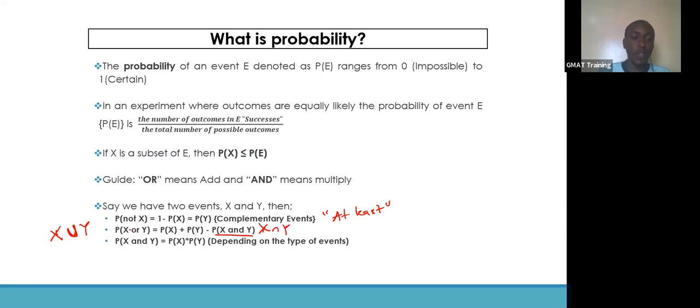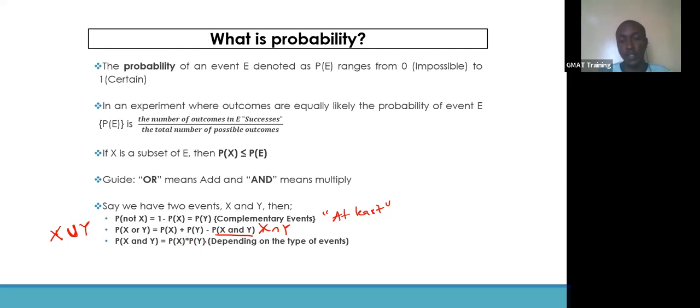So if you need X or Y, then subtracting whatever outcomes are common in both set X and Y, then find the addition of X and Y, right? Those outcomes in X, those outcomes in Y, subtract those that are common in X and Y so that you can have the probability of X or Y. Then you have the probability of X and Y, that's the intersection that I'm talking about. And for independent events, we have the probability of X times the probability of Y in this case.